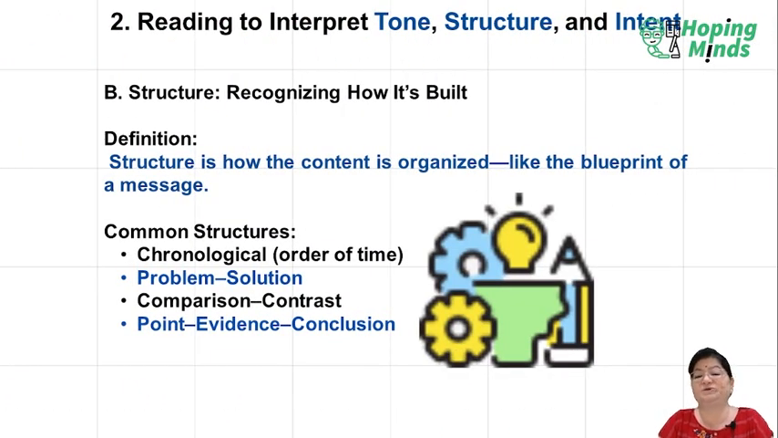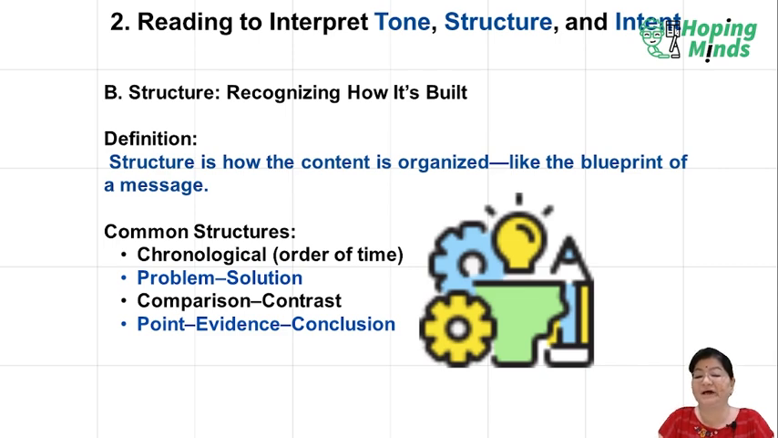Now, talking about the structure, recognizing how it is built, talking about the definition of this. Structure is how the content is organized, like the blueprint of a message. Now, the structure of the message should be organized. It should be exactly the same as the blueprint of the message. That means it should be clear.